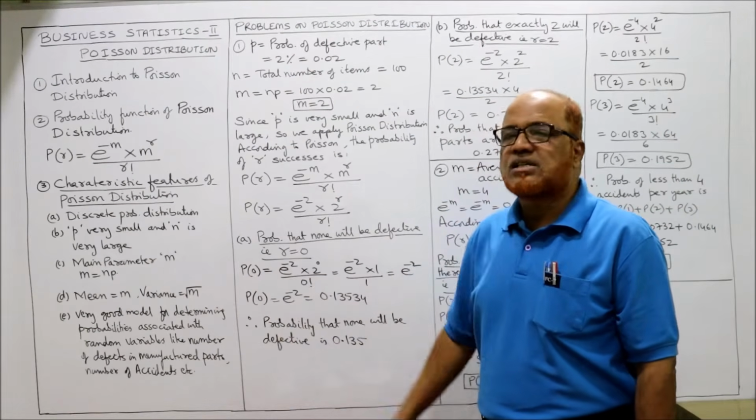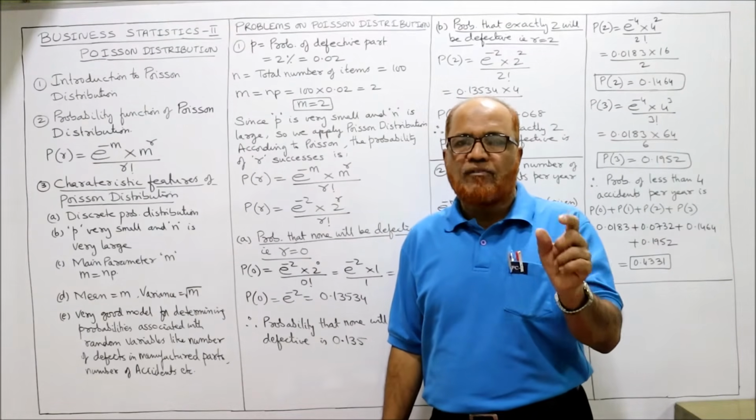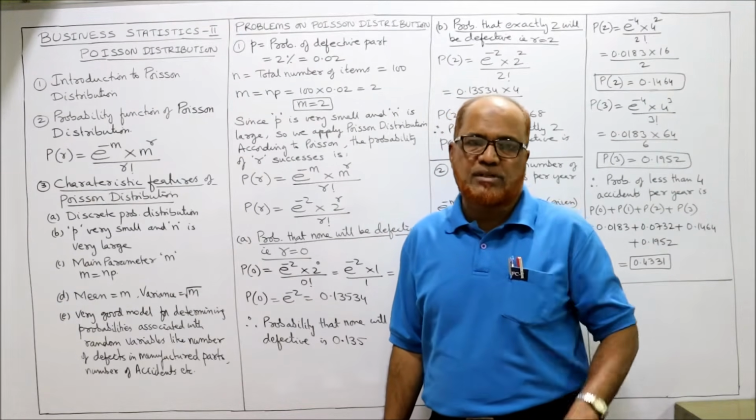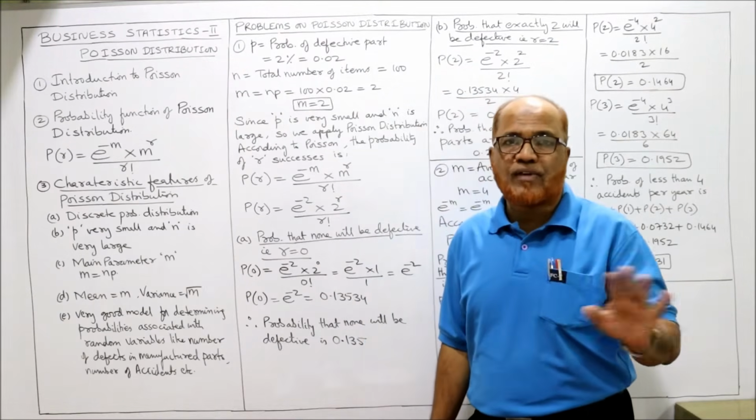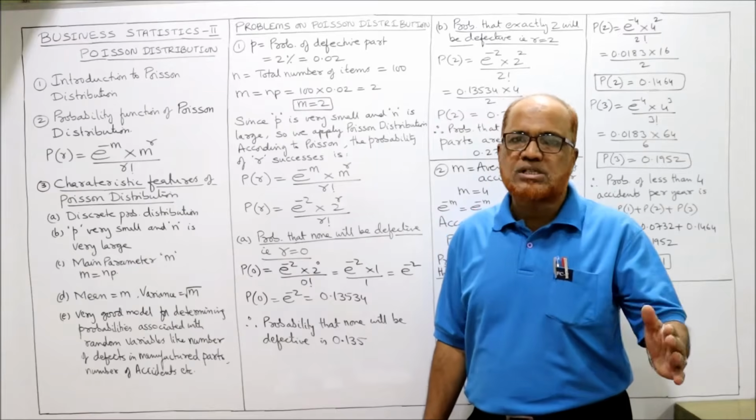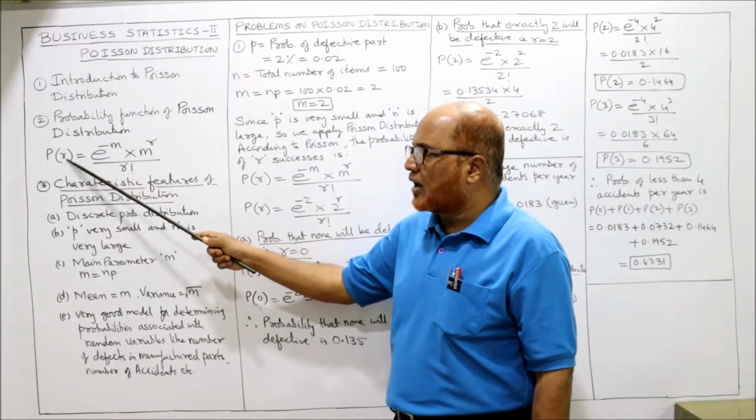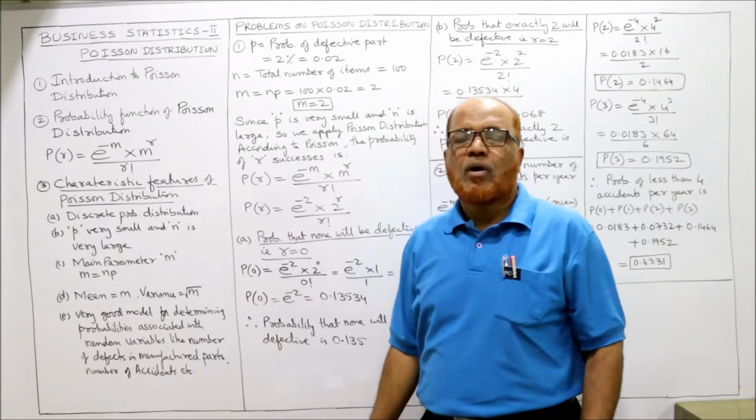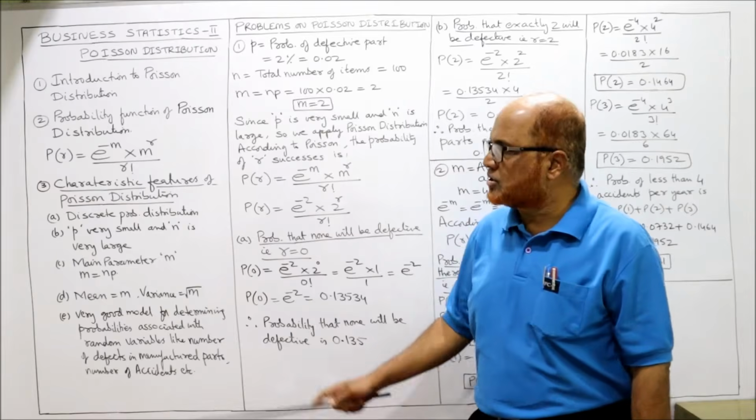The first characteristic feature is that it's a discrete probability distribution where the values of the variables are whole numbers. The variables are all whole numbers, no fractions are used, just like a binomial distribution. In P of r, all the r values will be whole numbers, there won't be any fractions.